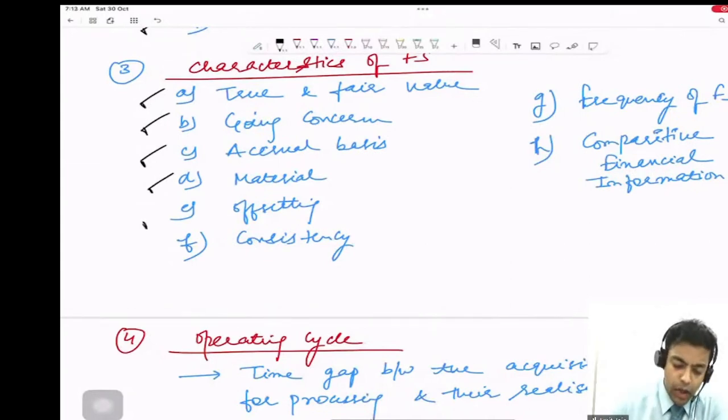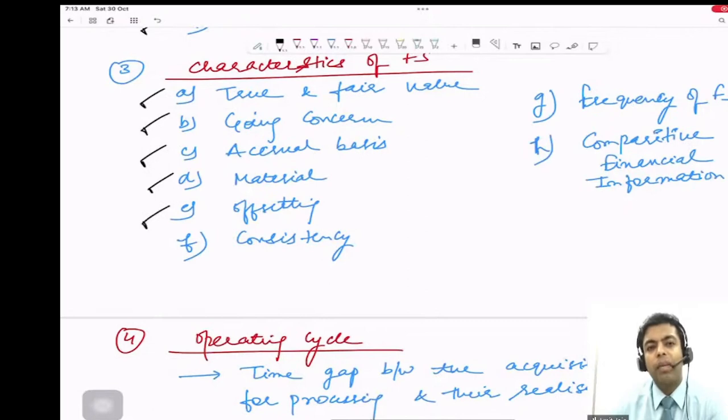Correct? Offsetting, offsetting means what? Can I offset the asset with the liability? Answer is no. Can I offset revenue with the expenses? Answer is no. If I offset asset versus liability, and revenue versus expenses, then there is no need of preparing the balance sheet, no need of preparing the P&L. I will only have profit and reserve and surplus. Right, guys?